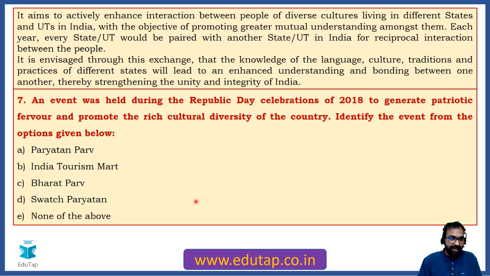Okay, Dinesh is saying A, Paryatan Parv. Ajay is saying A, Dhanu is saying A, Swapnil A. A is not the correct answer. Mohit is saying Bharat Parv. Okay, let's see. Manoj is saying India Tourism Mart. Akshay is saying Bharat Parv. Many of you are saying India Tourism Mart. A and B. Abhijit is saying Bharat Parv.